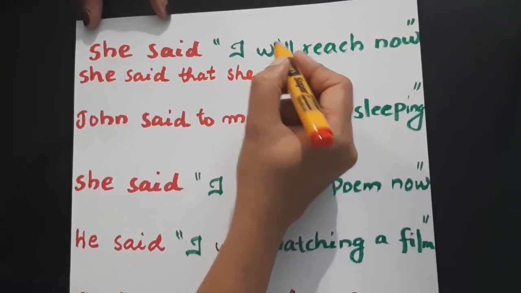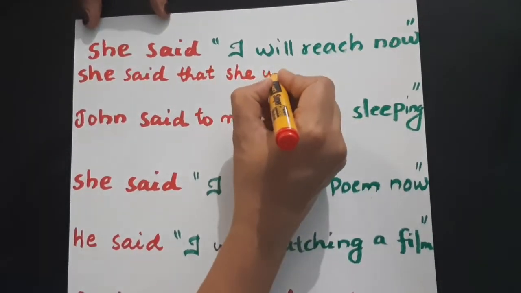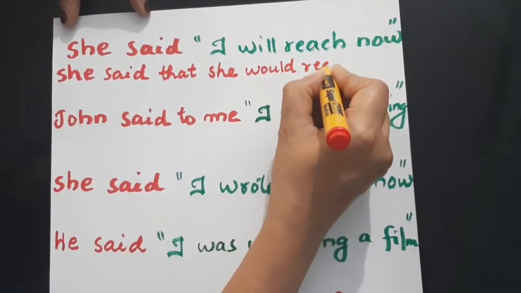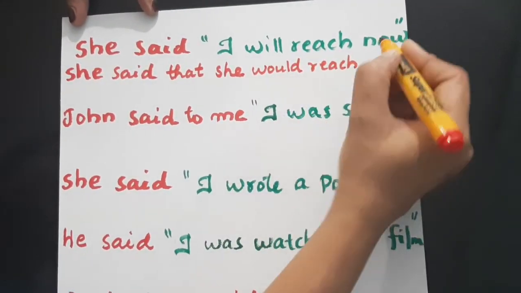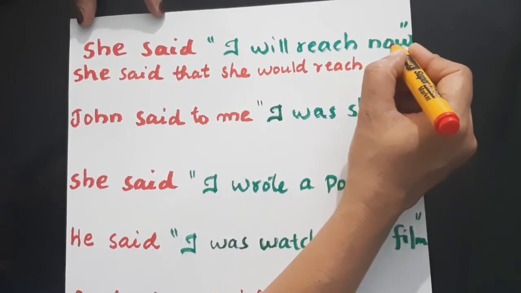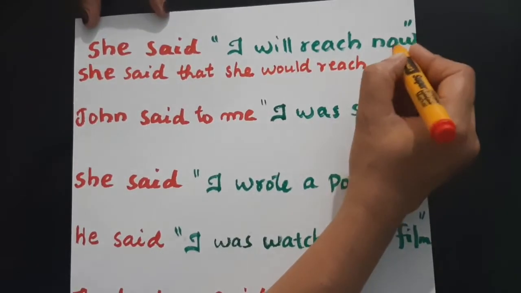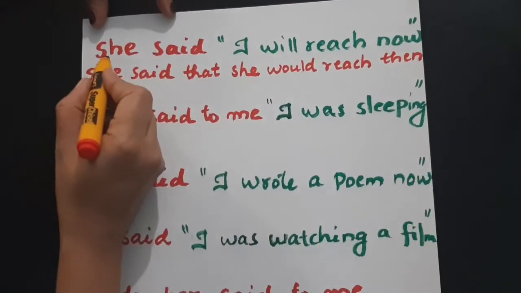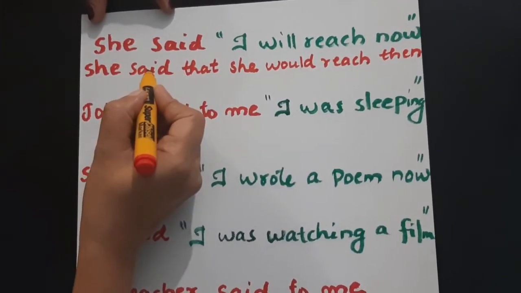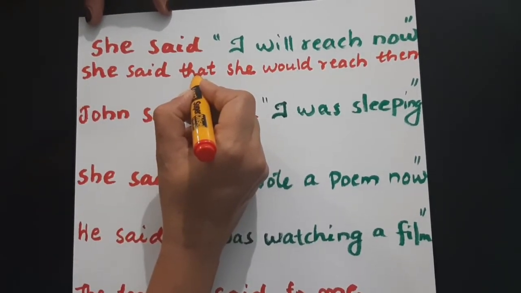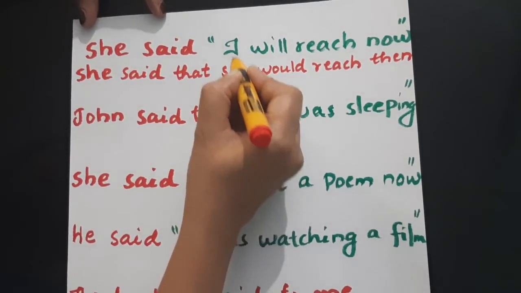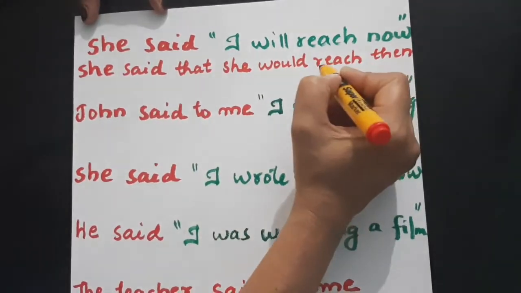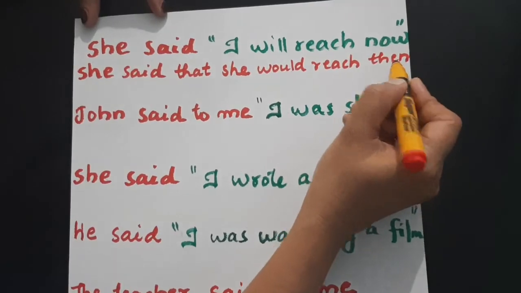You know that will to would. So, she would reach. See the next word, now. We discussed it earlier, no? Now to then. Okay. She said that she, I means she here. She will to would. She would reach then.